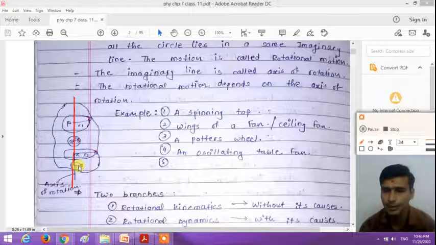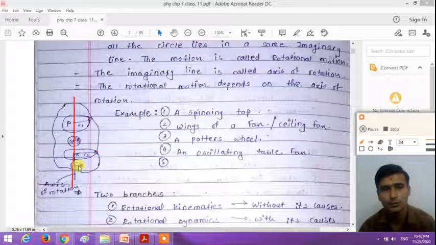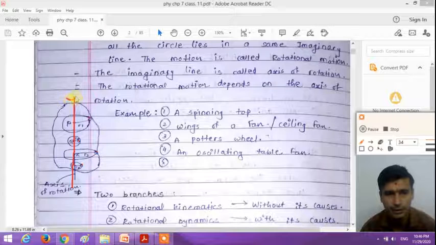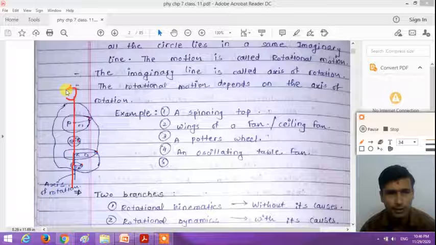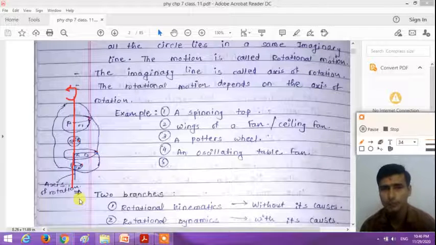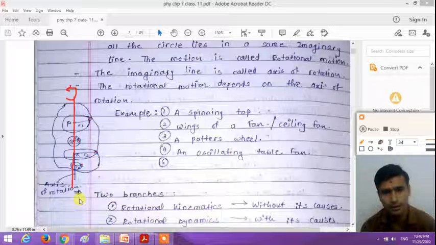So the radii of the circular paths are different, but the centers must lie on only one imaginary line, that is called the axis of rotation. This type of motion is called rotational motion. Like this body rotates about the axis of rotation, right. Understand, dear student, what do you mean by rotational motion?